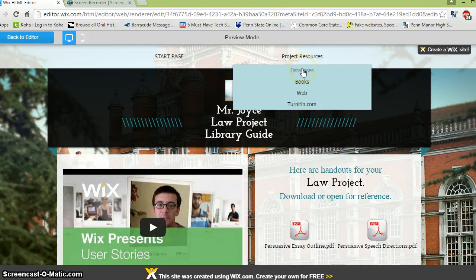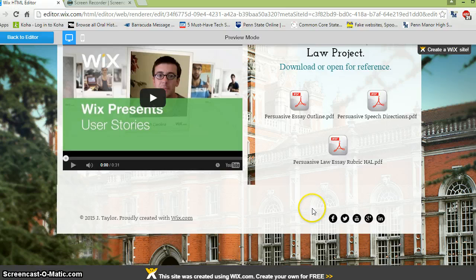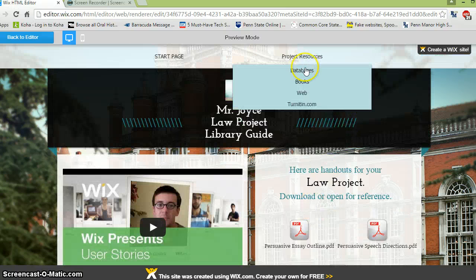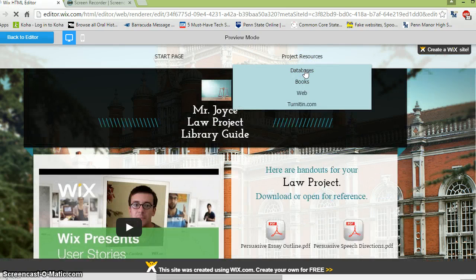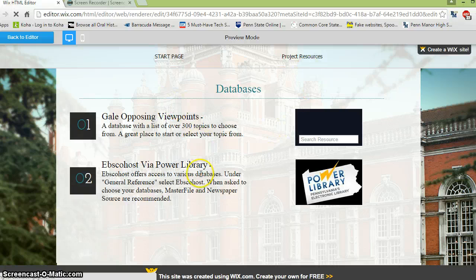For your sources for this project, what you're looking for are controversial issues that can help you to think of a law that would be useful to pass. And remember, your law needs to be something that's new. So we're going to start with databases. There are two databases that really work well for this project.